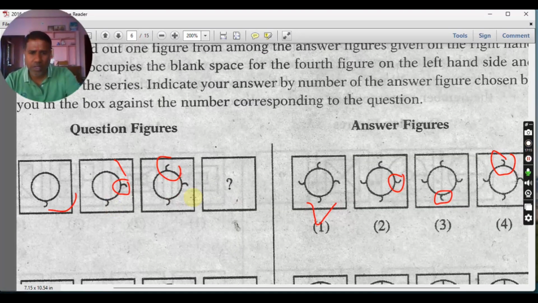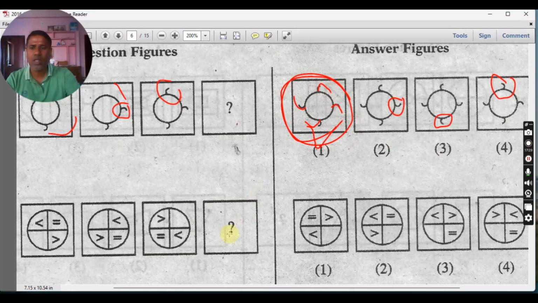So all are rotating here in the anti-clockwise direction. You see, when you extend anti-clock and clock, all are rotating in the clockwise direction. If you extend them, they start rotating like this, the clockwise rotation.